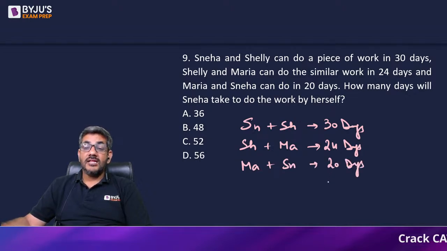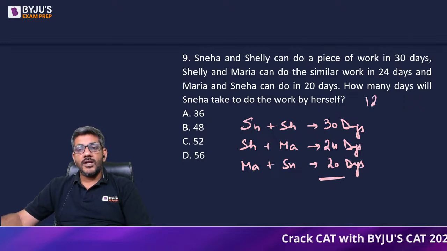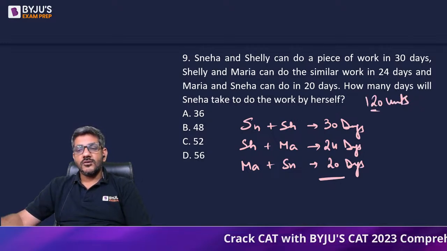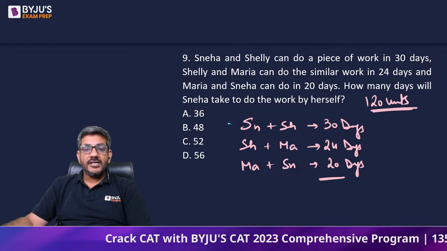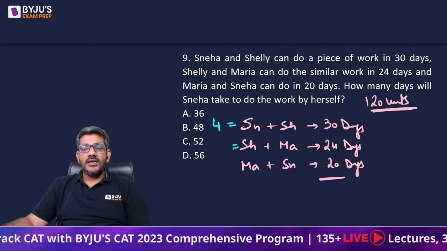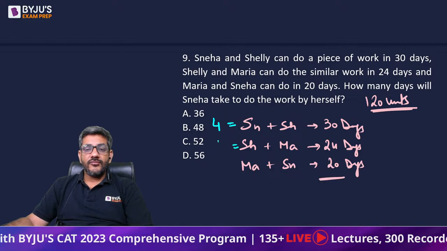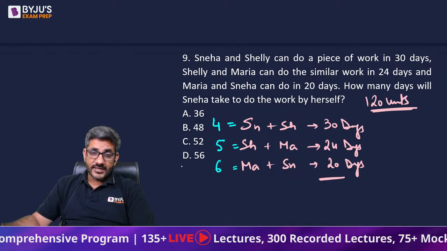ऐसे में take the LCM of these first. 30, 24, 20 का LCM ले लीजिए, which is 120 units. So let us say the total work is 120. Now, I can say that Sneha and Shelly make 120 by 30, that is 4 units in a day. Shelly and Maria take 120 by 24, 5 units in a day. Maria and Sneha make 120 by 20, 6 units in a day.